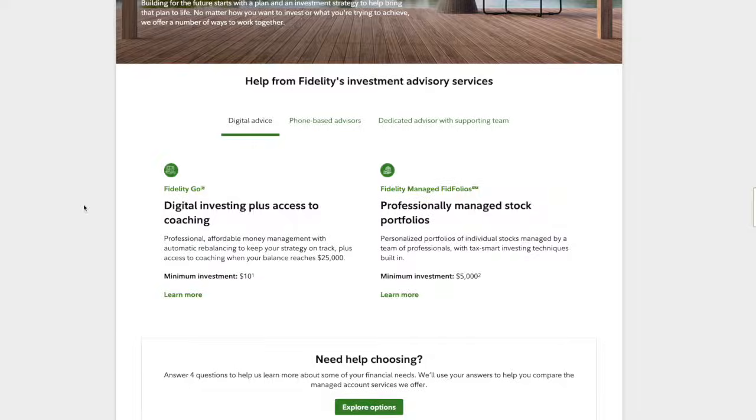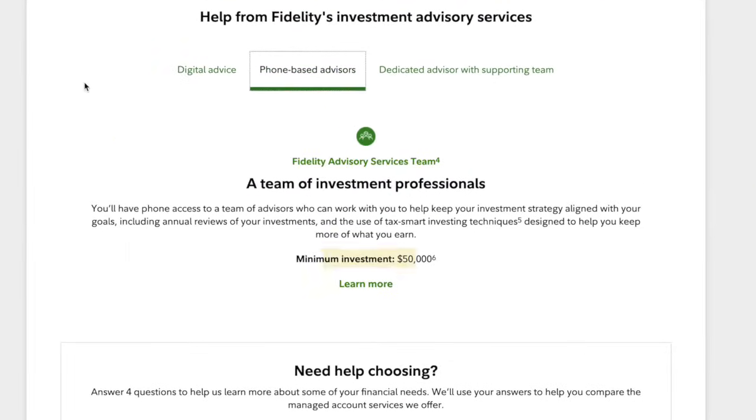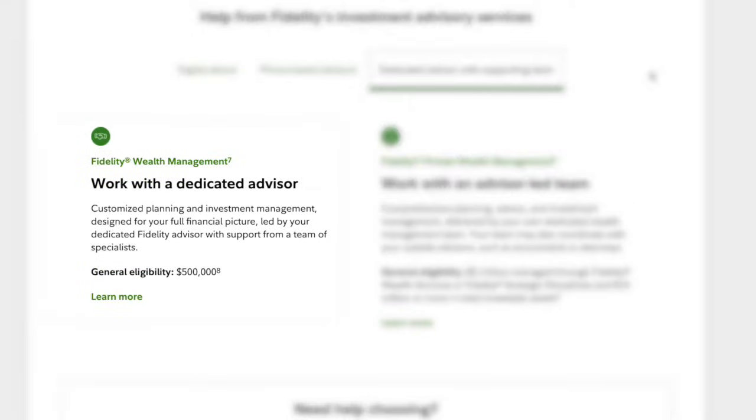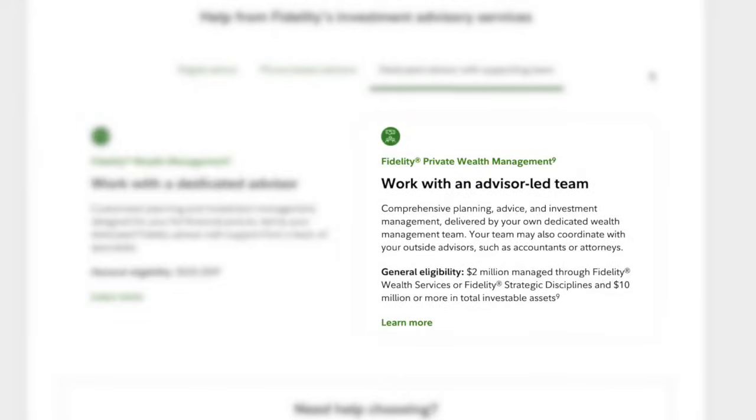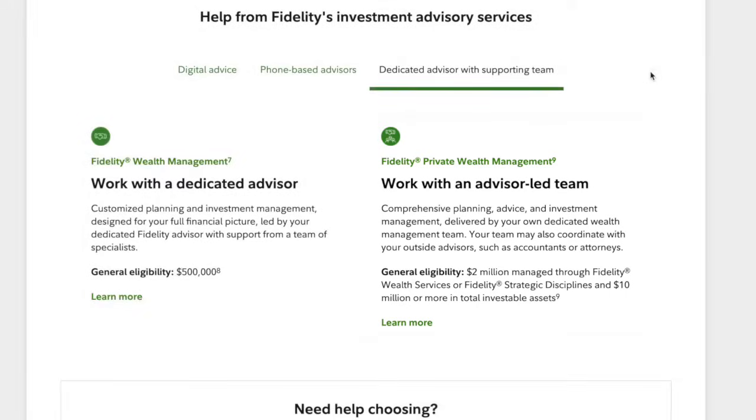So the first two I just mentioned are digital services that they have for your investment. From there, if you have a minimum of $50,000, you can get phone access to a team of advisors who can work with you on everything you need with your portfolio. And then after that is a dedicated advisor with a supporting team where they generally require a minimum of $500,000 to have your own advisor plan everything specifically to every detail you need. Then they also have a private wealth management team if you have over $2 million through their Fidelity services and $10 million in total investable assets, where they give you an entire dedicated team that can work with any outside advisors like accountants or attorneys that you may have.